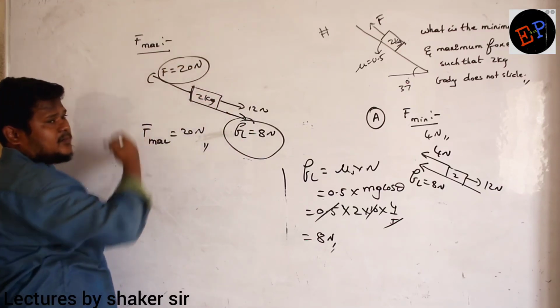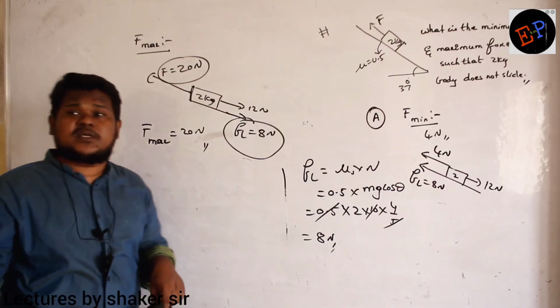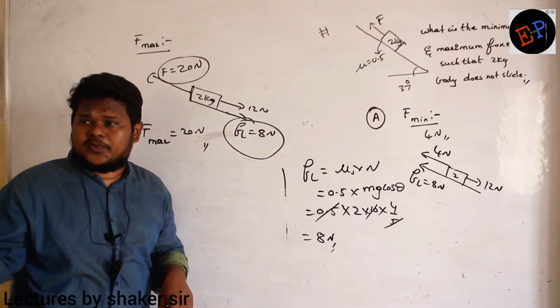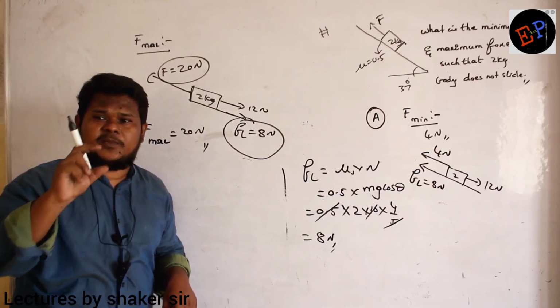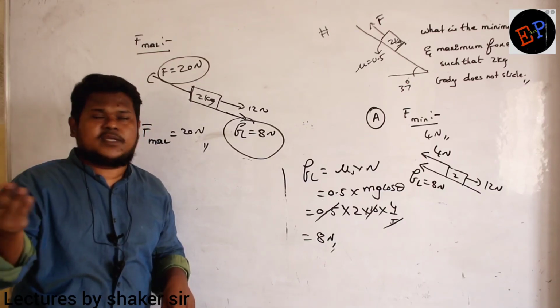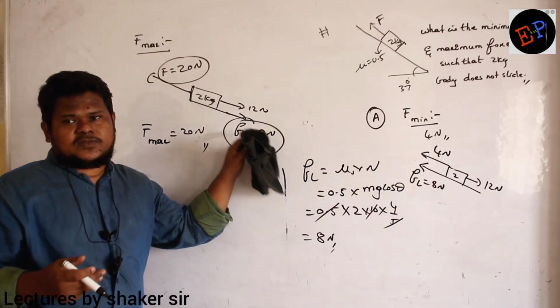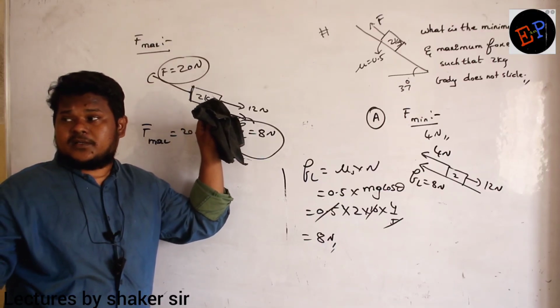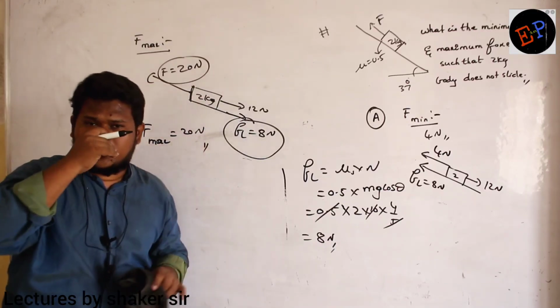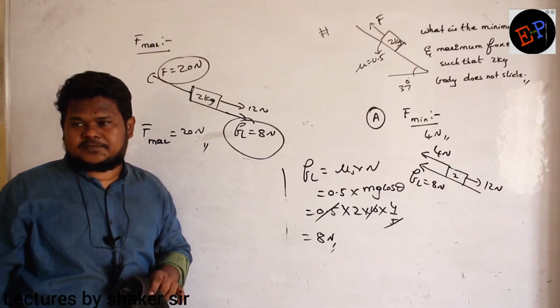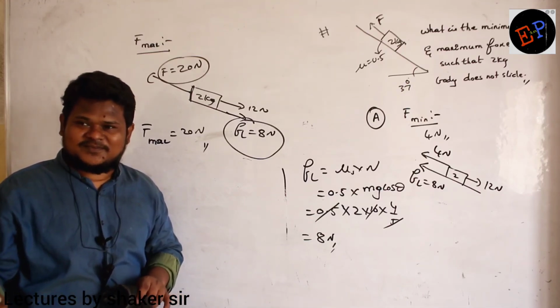More than 20 I cannot apply. If I apply more than 20, friction cannot develop more than 8 Newton, because friction always has a limited value. So the net force will be in the upward direction and the body will accelerate upwards. That's all. Is it clear?